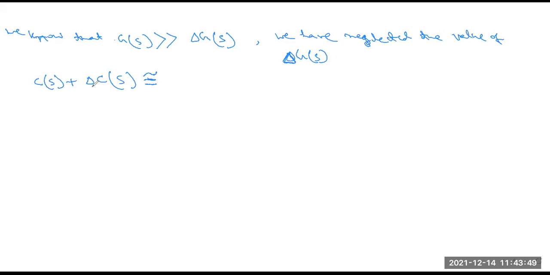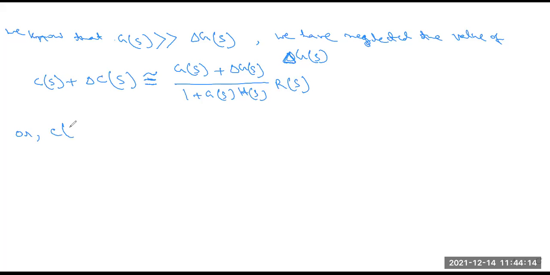So we have the equation CS plus delta CS is equivalent to GS plus delta GS divided by 1 plus GS HS into RS also. Okay, is it clear, all of you?